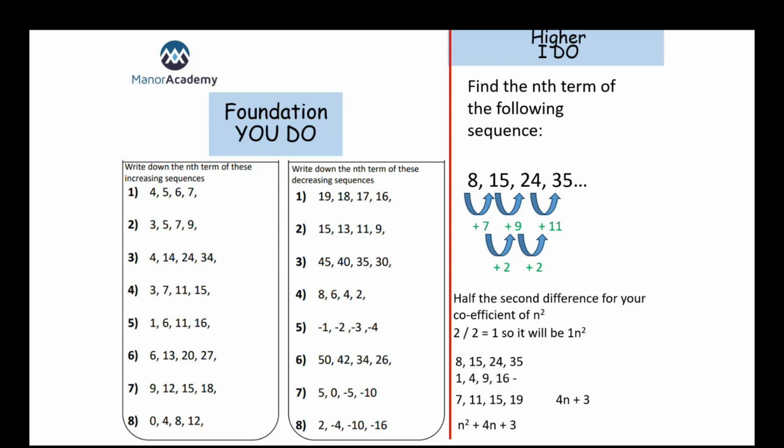Okay. Now, the only difference here is if we don't get a second difference of 2. If you got, say, a second difference of 4 and you had to half it to get 2n squared, when you're subtracting it, you'd have to double those square numbers. So we'd take away 2, 8, 18, 32 instead. If we got a second difference of 6 and we had to half it to get 3, we'd have to times those square numbers by 3. So we'd take away 3, 12, 27, 48. Okay, that's the only difference there.